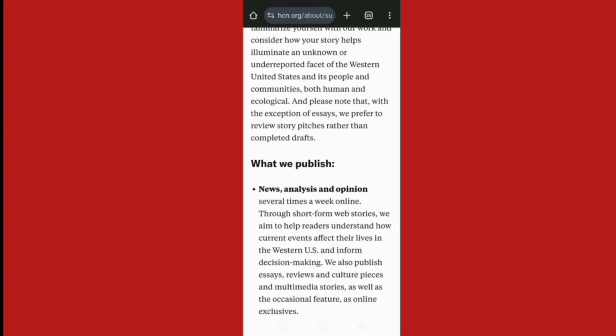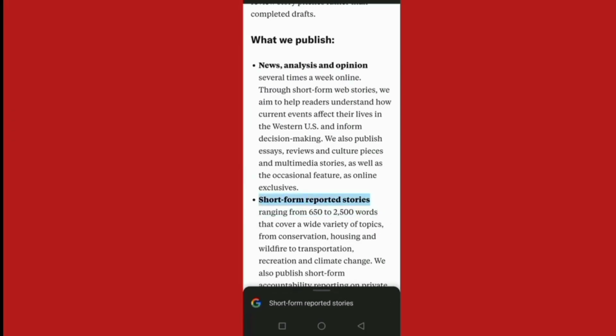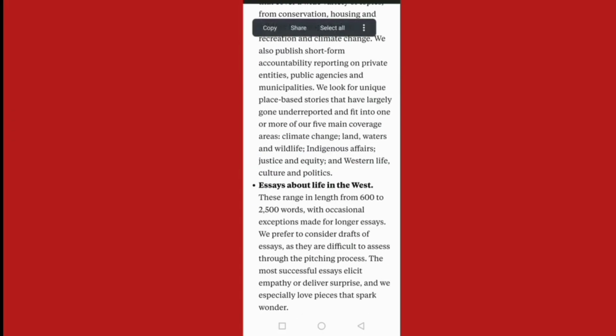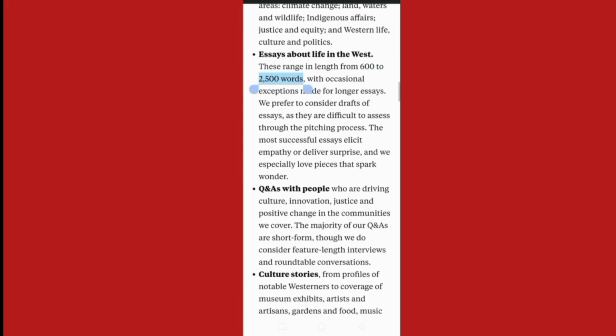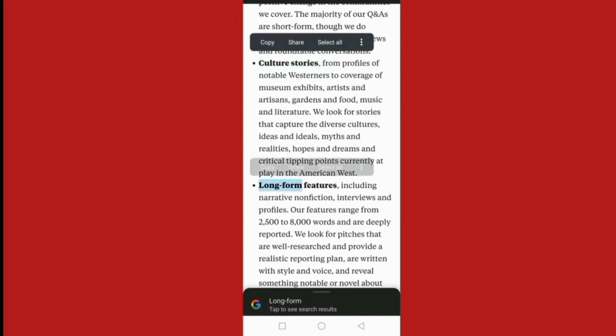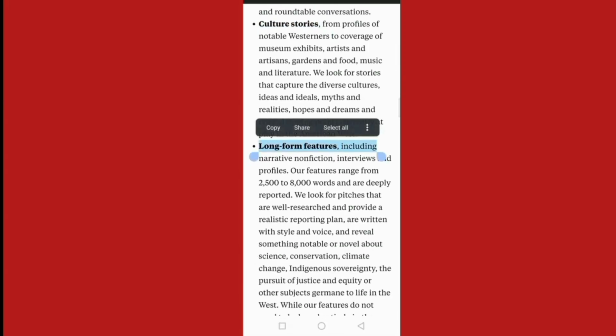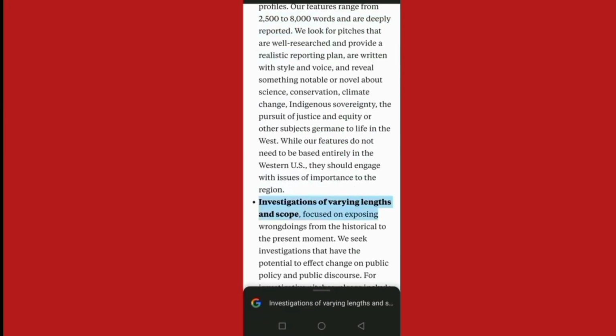And now we're talking about which topics we can use to write articles and share on this website. First, news, analysis and opinion. Second, short form and reporter stories. Essays about life in the West. Questions and answers with people. And more culture stories. And also long form features. More topics are also available which you can use to write articles and share on this website and earn money.